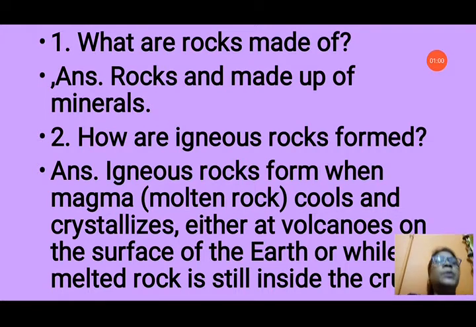When the hot molten liquid is present inside the earth, that is known as magma. Sometimes magma cools slowly or quickly and it forms igneous rock. And sometimes, through the cracks or breaks on the surface of the earth, this molten magma comes out on the surface, and it is known as lava. Then lava cools slowly or quickly, and then also igneous rocks are formed. So it can be inside the earth also and outside the earth also.